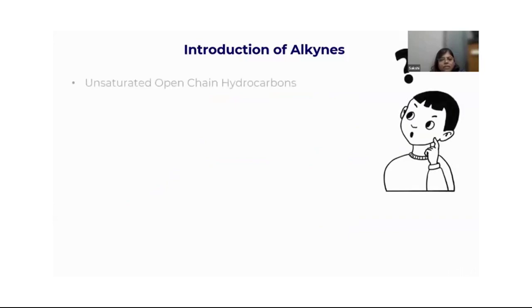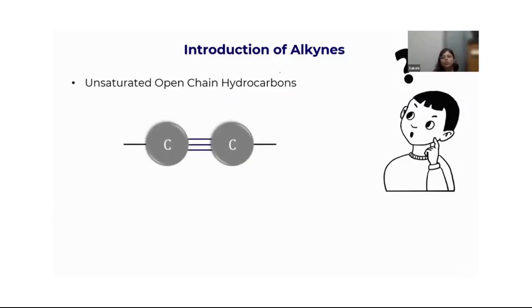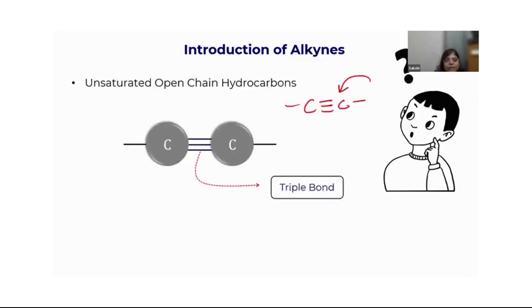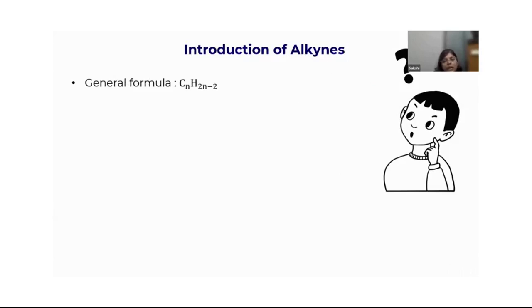Alkynes are again unsaturated open chain hydrocarbons. What is the meaning of unsaturated? That yes, there is a tendency now to add more hydrogen atoms. Alkynes have a triple bond. Whenever a triple bond is present, we call them alkynes. The general formula is CnH2n-2. For example, if I put one carbon atom, an alkyne is not possible. Here, n is equal to the number of carbon atoms.